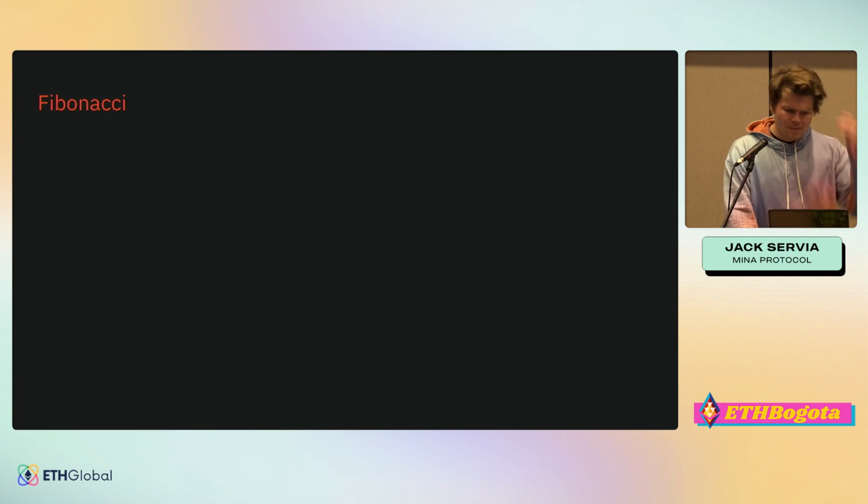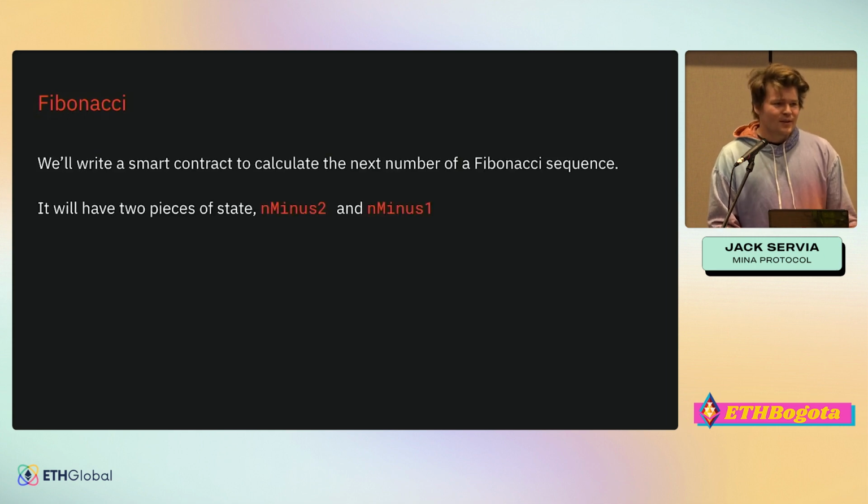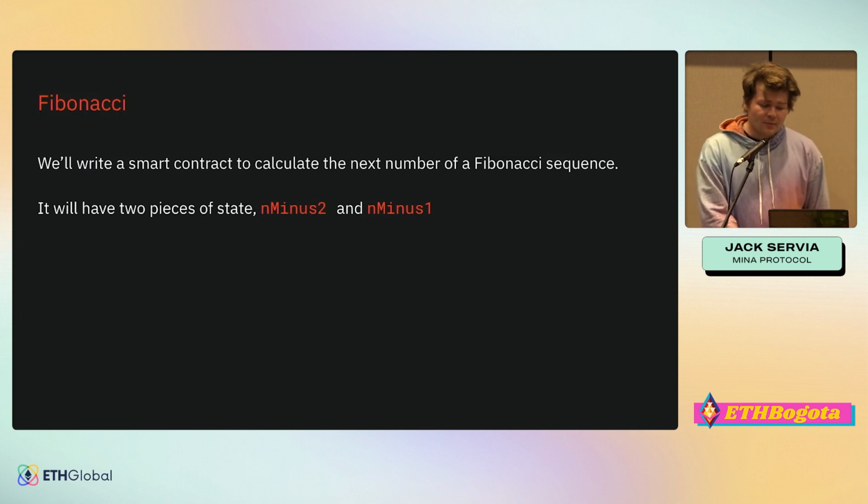And this is, hopefully everybody is familiar with the Fibonacci sequence. If you're not, it's the last two numbers in the sequence added together equals the next number in the sequence. So 1 and 1, 2, 2 and 1, 3, so on and so on. 3 and 2, 5. So we'll write a smart contract that calculates the next number in the Fibonacci sequence.